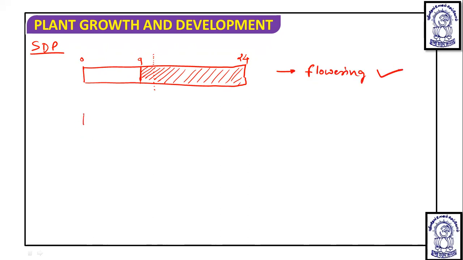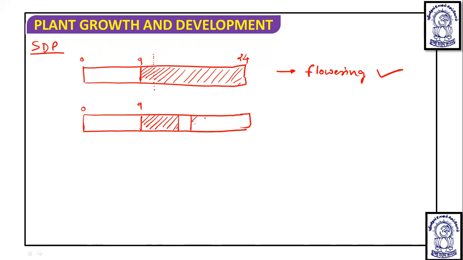But if we give a short day plant 0 to 9 hours of light period, and then we give a dark period, but the dark period is broken by a light period, then they are not going to flower. No flowering if it is broken by a light period.